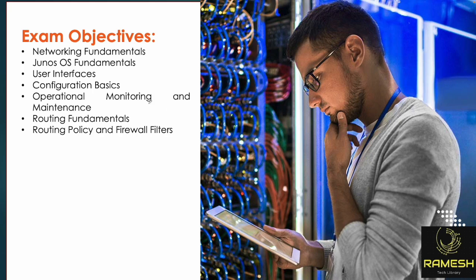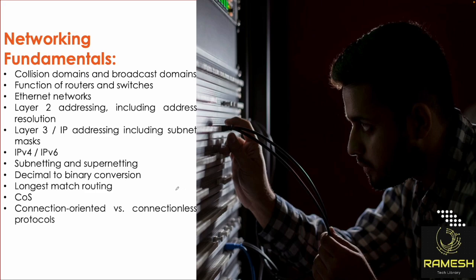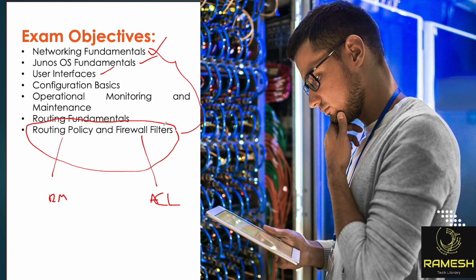And exam objectives. Coming to JNCIA, these are the topics, the syllabus. Networking fundamentals, I'll teach you, and Junos OS fundamentals, like how you configure interfaces, the basic commands and basic features, and the architecture. It will cover everything. Then user interfaces, routing fundamentals, and policies and firewall filters, which is very important. Routing policies are called route maps in Cisco. Firewall filters are called ACLs, access control lists, in Cisco. Both are the same, the function is the same, only the naming convention is different.